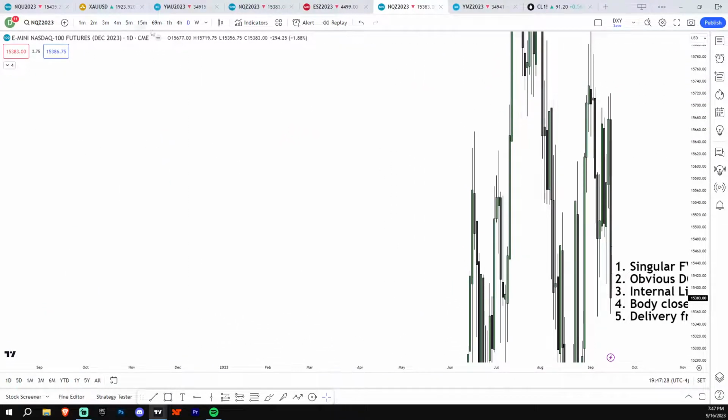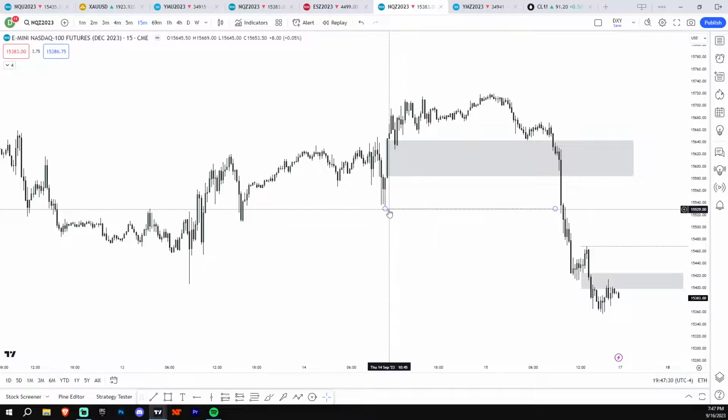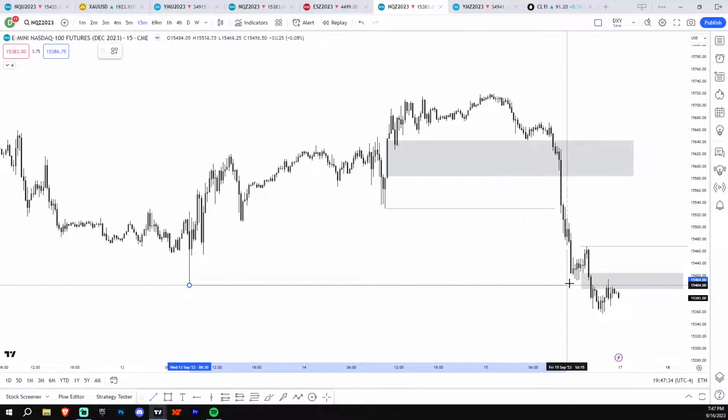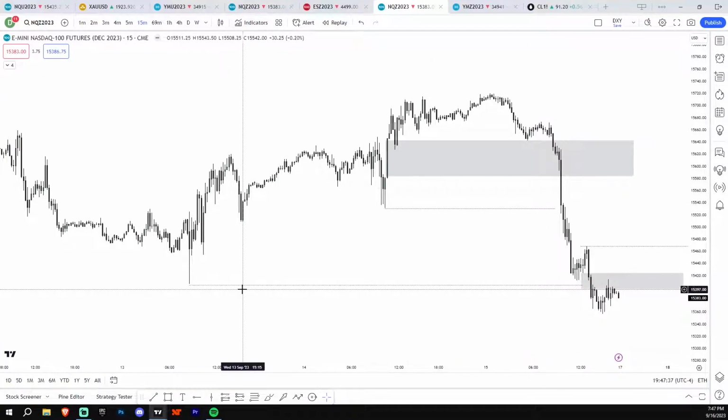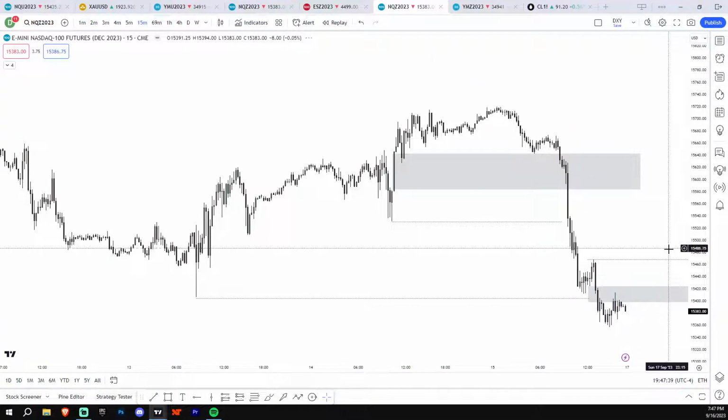So I figured once that 15-minute broke, I figured that we'd probably go past the internal sell side here. I figured we'd go to the data low, which was right here. So the draw on liquidity to me was pretty obvious on Friday.